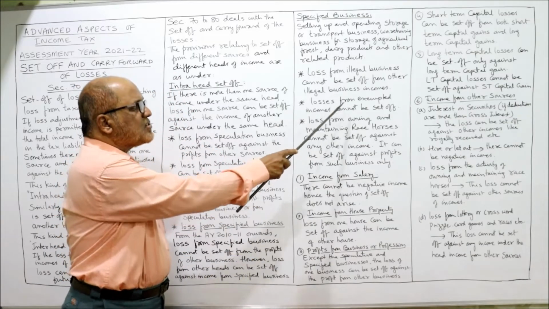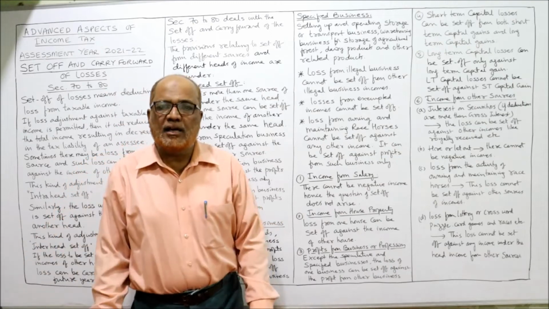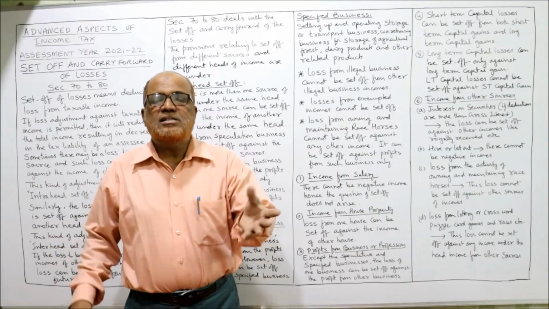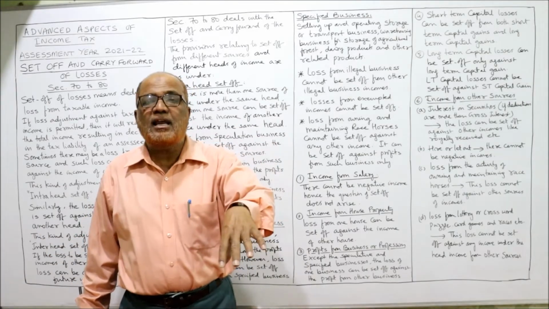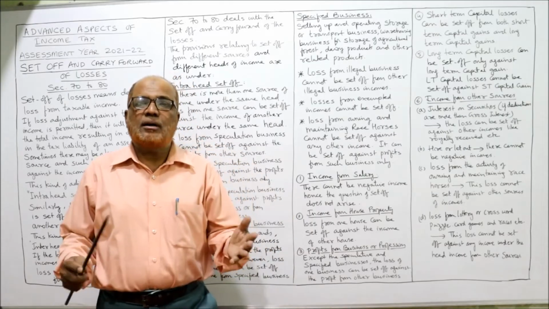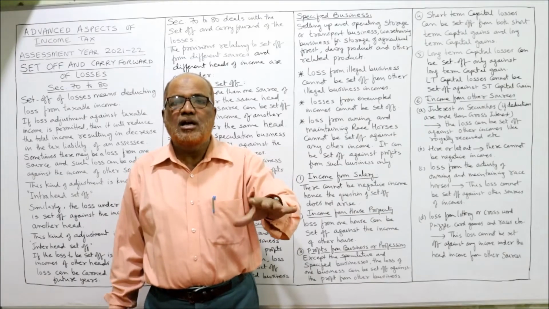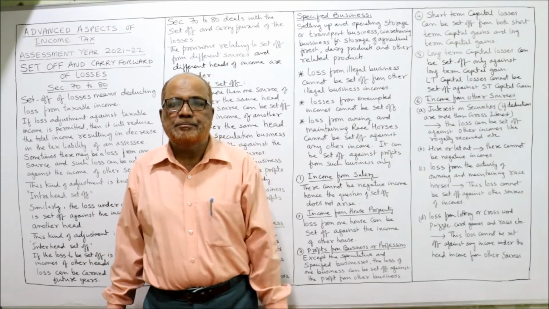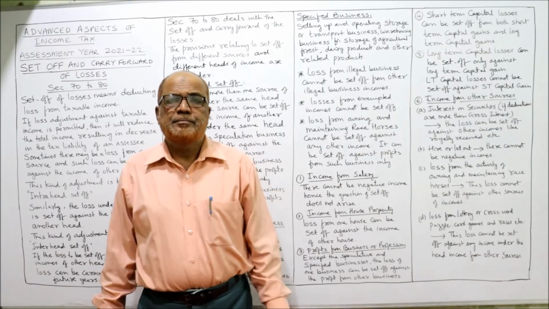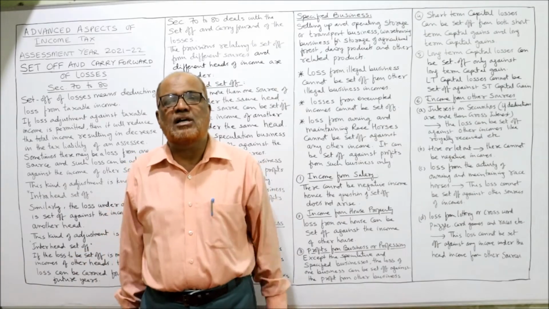Next one, losses from exempted incomes cannot be set off. Example, agricultural income. Income from agriculture in India is fully exempted. Suppose a person incurs a loss in agriculture, that loss cannot be set off. Similarly, long-term capital gain on shares is fully exempted up to rupees 1 lakh. If there is a long-term capital loss in shares, it cannot be set off.